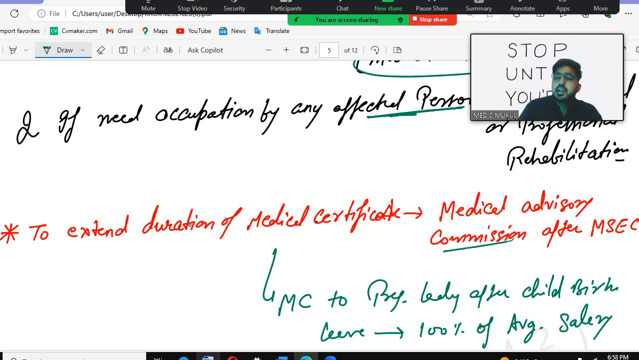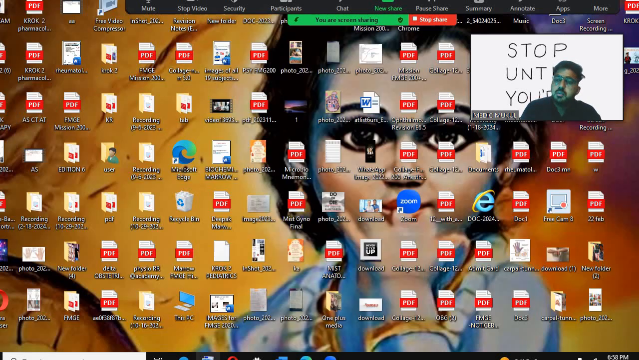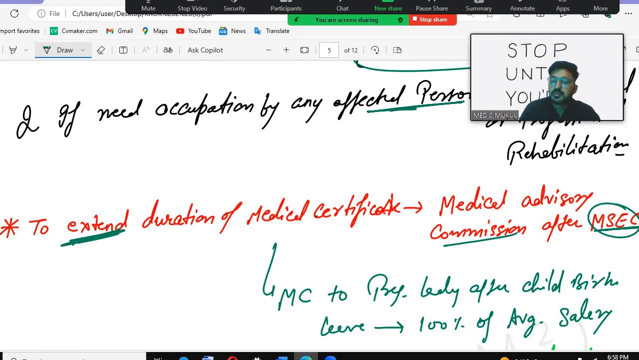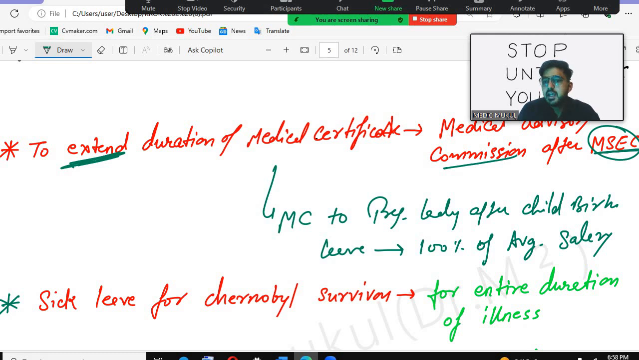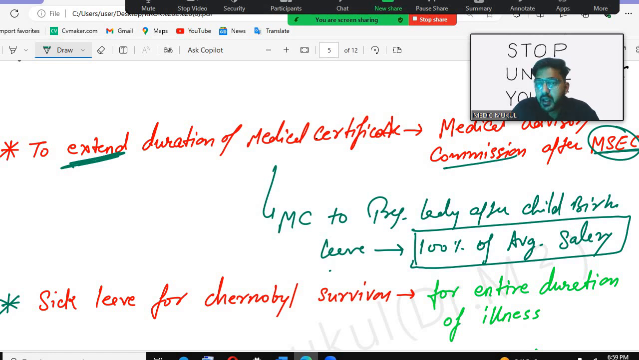To extend the duration of the medical certificate, this is also a very common question. The Medical Advisory Commission after the MSEC, Medical Socio-Economic Commission. So to extend the duration of the medical certificate, we have to take the advisory after the MSEC. Most commonly, for a pregnant lady after childbirth leave, what is the salary? The 100% of the average salary will be given to the pregnant lady on leave.